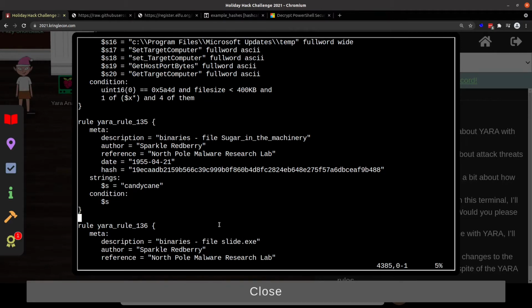And this will be a chance to talk about Yara rules and how they work. The meta stuff is all nice, but it's not actually a part of the rule. Often you're going to put a hash here and talk about what file this was based on, why you're doing this, what the family is, what we want to point out. The important stuff for the rule is the strings and the condition. So we define a bunch of strings in here. In this case, there's only one string. It's defined as the variable s. It's the string candy cane. And the condition is s. So this is pretty simple. If candy cane is in the binary, it's going to hit. We'll deal with a more complicated rule momentarily.